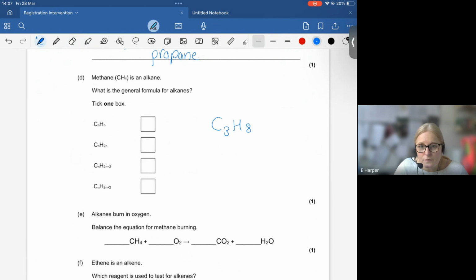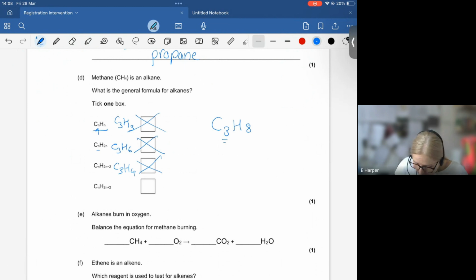I can apply each of these formulas to see if it works. If I use this formula, n is the number of carbons, 3. So that would be C3H, and it's also in there, also 3. That's not the same as that one. If I try this one, the n is a 3, and then it's H2n, so I've got to multiply the 3 by 2, which gives me 6. Nope, I should have 8. Here, my Cn, so C3, my H2n, so 2 times 3 is 6, minus 2 is 4. Not that. At this point, you're really hoping it's the last one, but we'll double check.